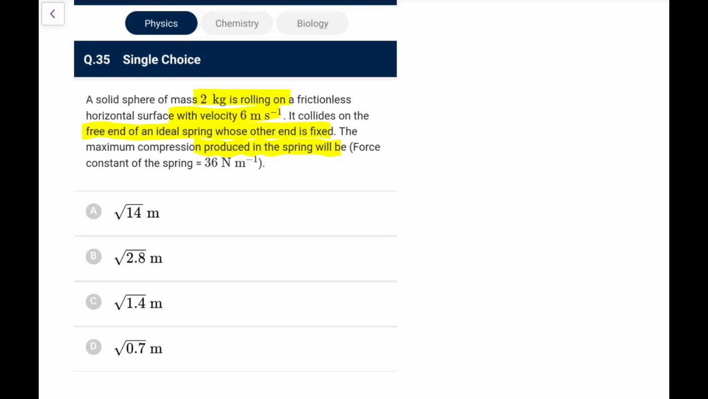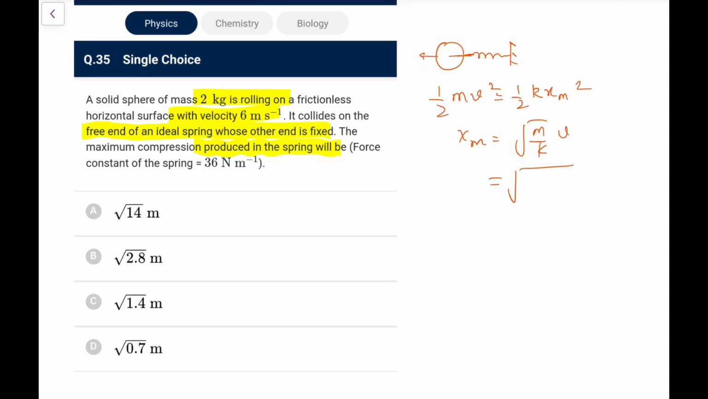For me it's slightly confusing, because if I assume that the spring is attached to the central part, then the spring force won't generate any torque. So only the translational kinetic energy will be lost. In that case I can write half m v square is equal to half k x max square. So x max will come out in this particular case as root of m by k into v, which comes out as 2 by 36 into 6, that is 6 by root of 18. You can write it as root of 36 by 18, that is root 2, which is 1.4 meters in that case.